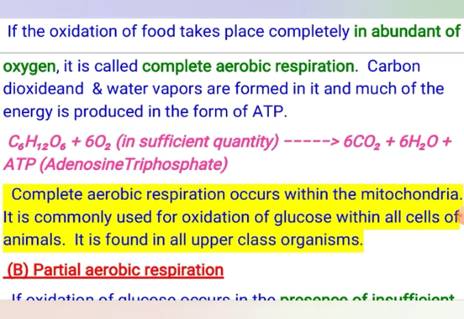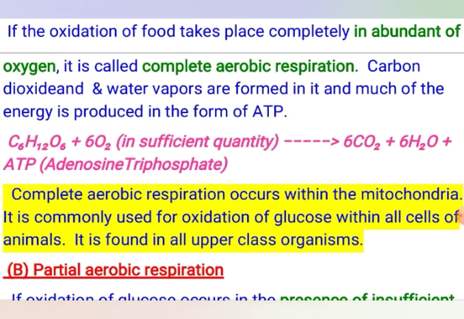In the cytoplasm there are many other cellular organelles, like mitochondria and many others, ribosomes, endoplasmic reticulum, but that is not the topic. We are here just for mitochondria. Keep it in mind, the complete aerobic respiration completes in mitochondria.